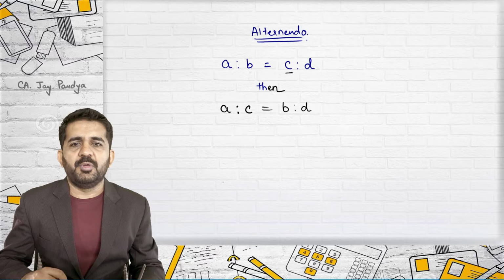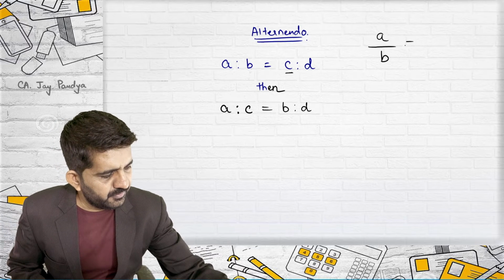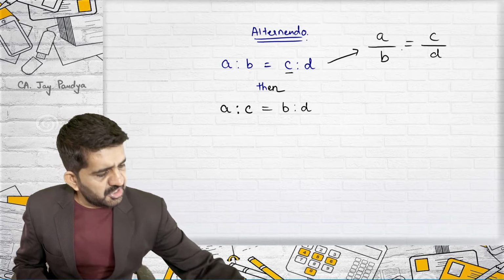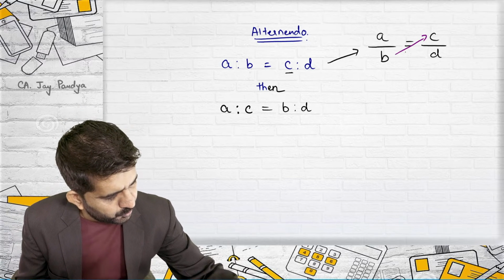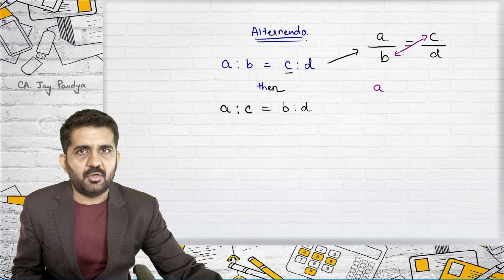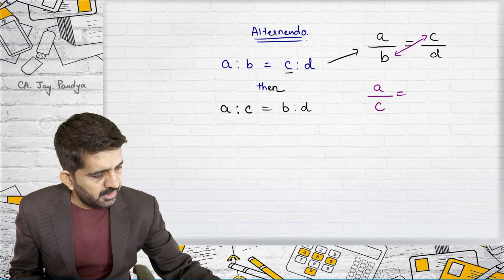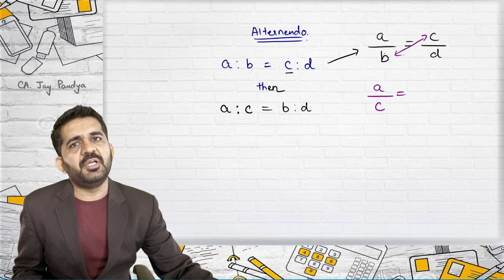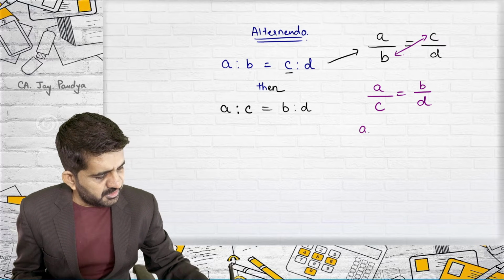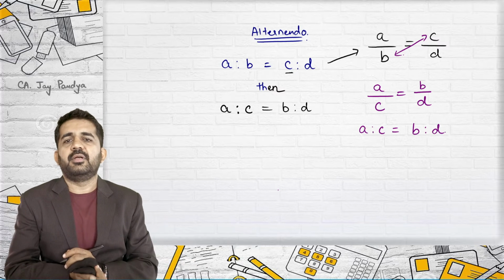This also we will prove mathematically. It is very simple. A upon B is equal to C upon D, which is given. I am changing the side of only these two. So C, being on the right hand side in the numerator, will become denominator. And B, on the left hand side being in the denominator, will become numerator going to the right hand side. And what is this? This is A is to C equals B is to D.